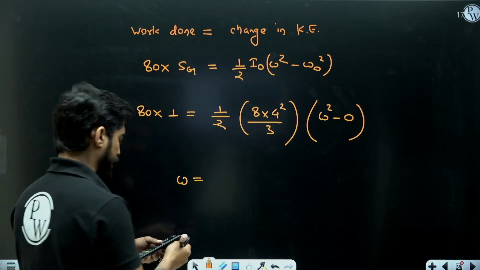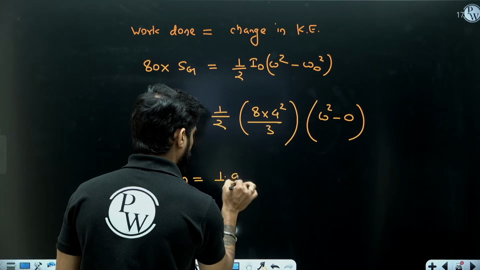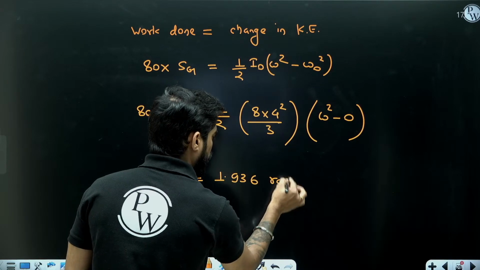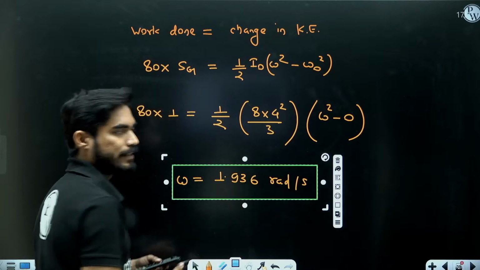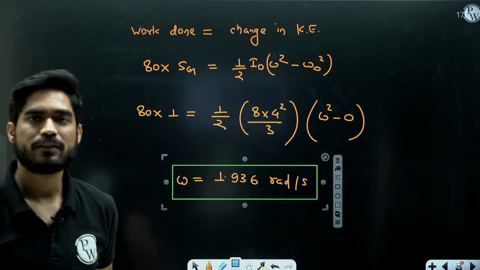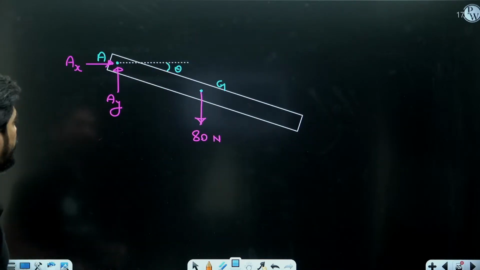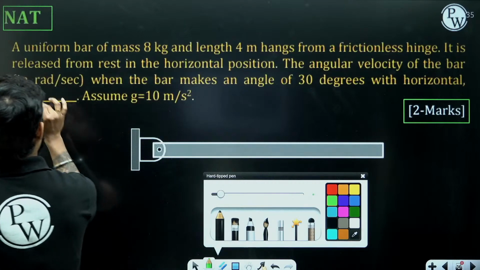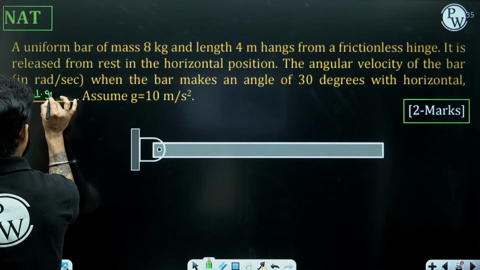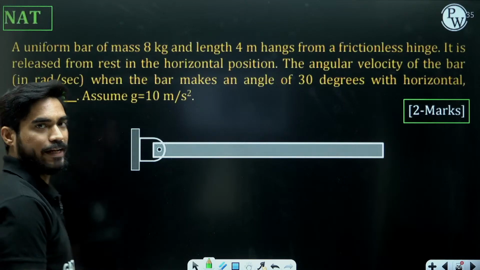Are you getting 1.936 radian per second? Is everyone getting 1.936 radian per second? Yes. Very good.